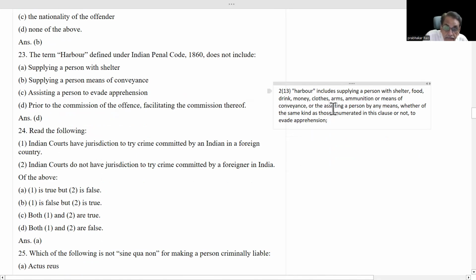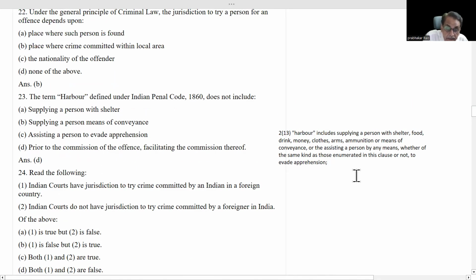Harbor includes supplying a person with shelter, food, drink, money, clothes, arms, ammunition, or means of conveyance, or the assisting of a person by any means, whether of the same kind as those enumerated in this clause or not, to evade apprehension. The important words here are evade apprehension.